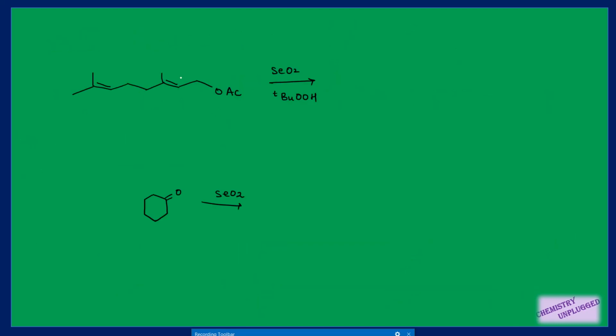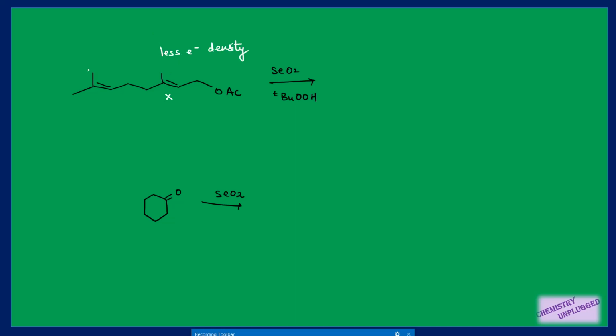So here we have this double bond which is close to this acetate group. The acetate group is electron pulling, so it will pull electron density towards it. So this double bond has comparatively less electrons than this one, right? So it will not participate because it has less electron density.